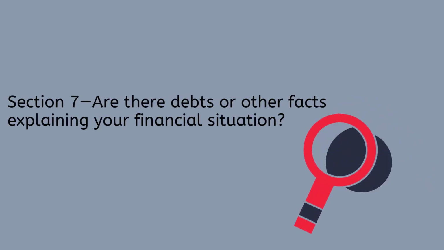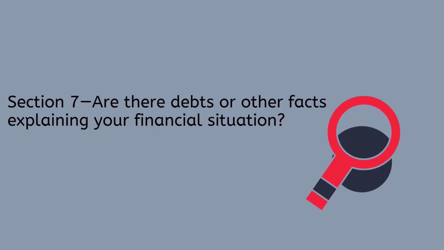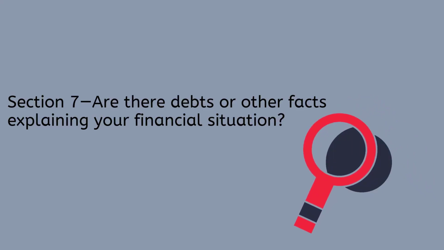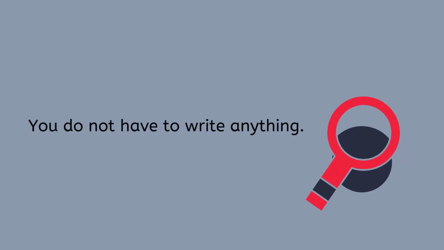Section 7. Are there debts or other facts explaining your financial situation? This section is for you to tell the court about other debts or financial difficulties that you were unable to explain in any of the sections above. You do not have to write anything in this section.